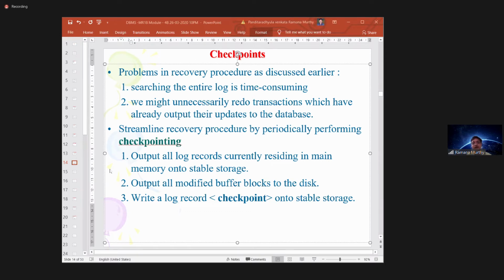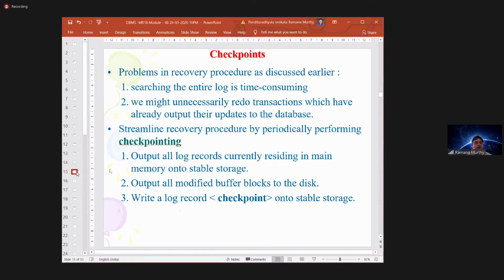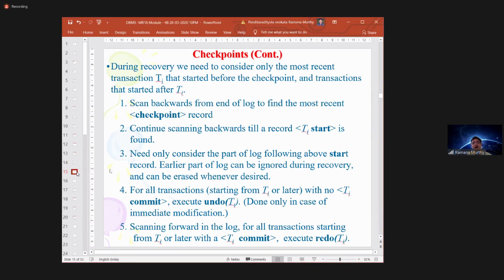You write there is a checkpoint. You write a checkpoint even on the stable storage. That checkpoint is indicating all the previous buffer blocks or previous log records on the stable storage are already finalized. Already finalized. All modifications have already taken place on the hard disk, or simply say disk.